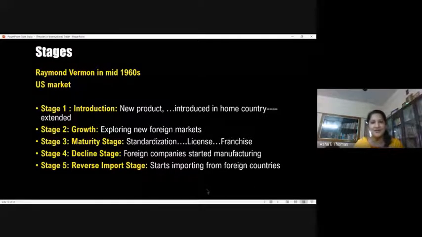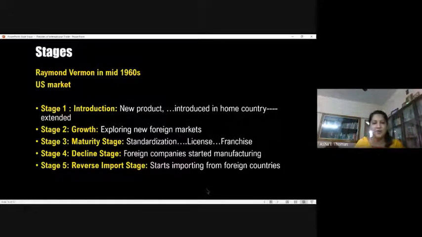And stage 3 is something called standardization of the product. Now, this might be very easy for you to understand if you look into the operating system, or the languages that are being used, or the features of the product. After some time, the product gets standardized for each market, depending on the requirement of the market and the progress in technology in that market.